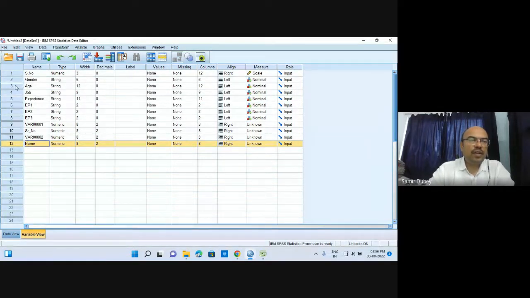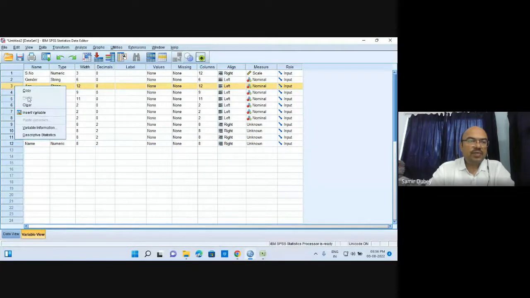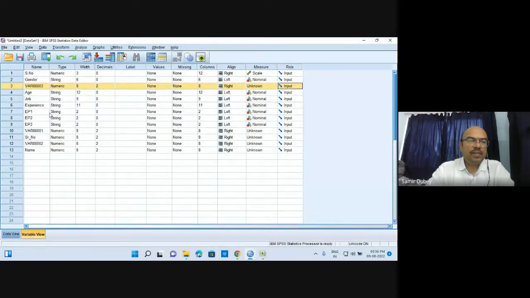We have kept my pointer on this third row. On right click, here it is. It is showing an insert variable. Once I click on insert variable, a variable will be inserted on the above side or in the previous row. So here this new variable has been introduced. Now I can give the name to this variable. So I have kept the name as name.